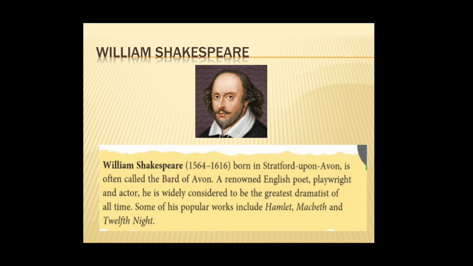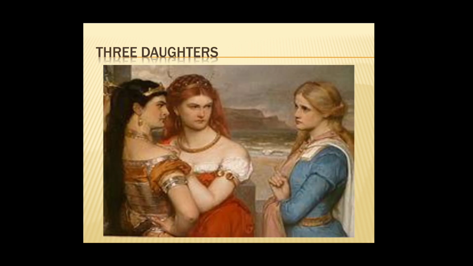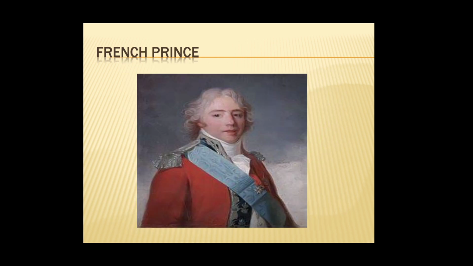So let's look into the characters of this story. This is a story about a king called Lear and his 3 daughters, that is Goneril, Regan, and Cordelia. Okay, so the characters are King Lear and the 3 daughters. The first one is Goneril, the second one is Regan, and the third one is Cordelia. These are the 3 daughters of King Lear. And we also have another character, a French prince. He is the king of the country France. Okay, so we will discuss more about this character.